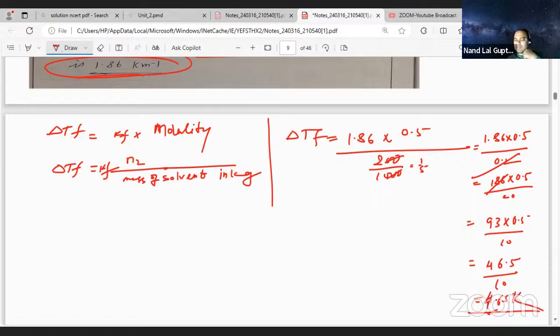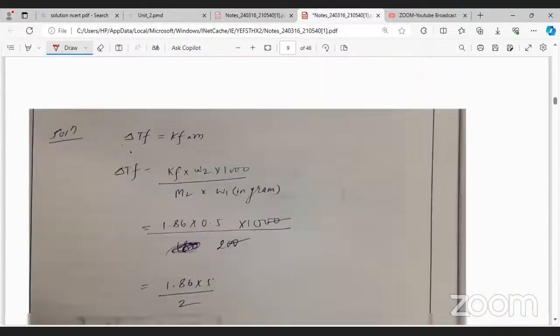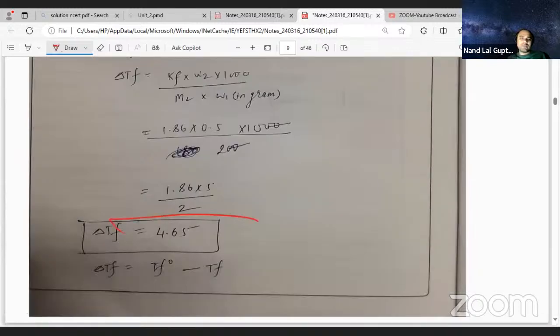Can you understand this? Yes. Are you getting it? Keep the slide. Now let's see, 4.65 Kelvin. This one is coming.